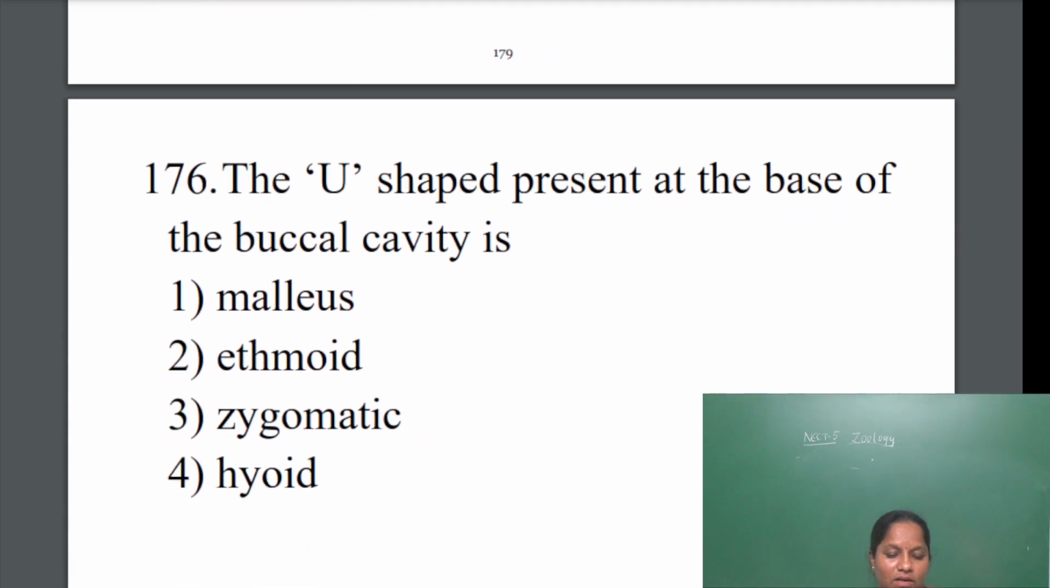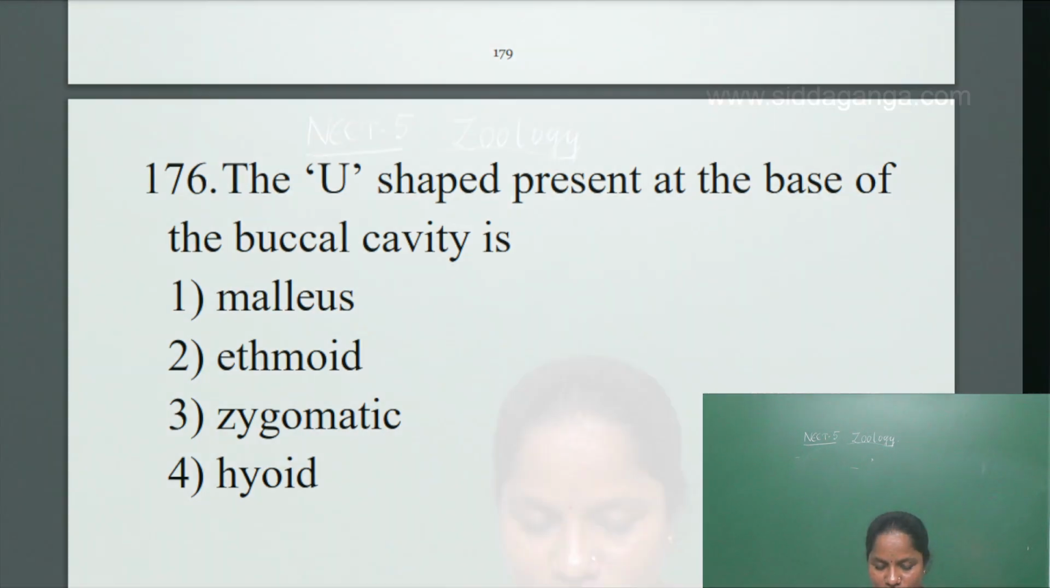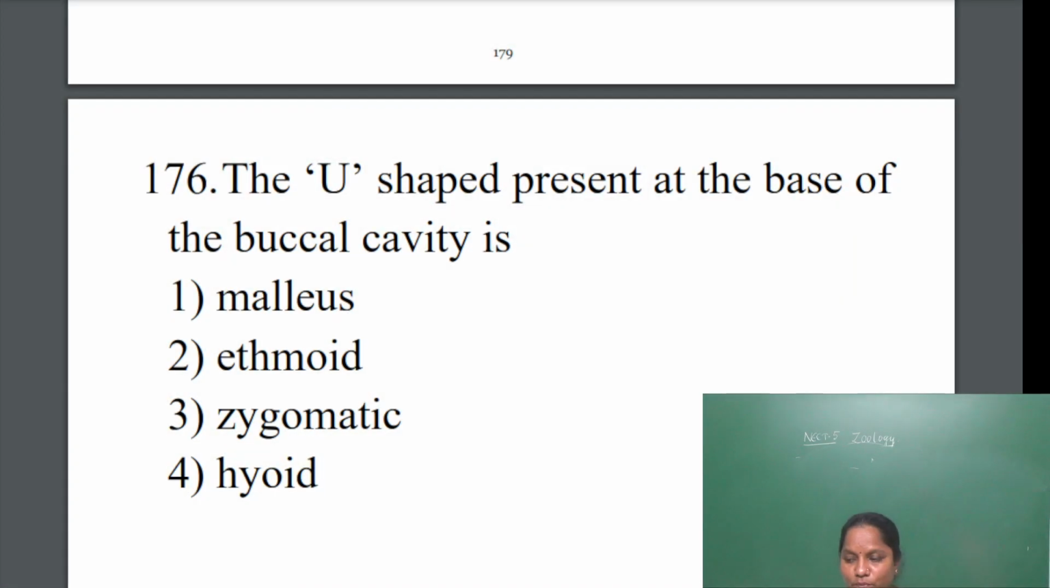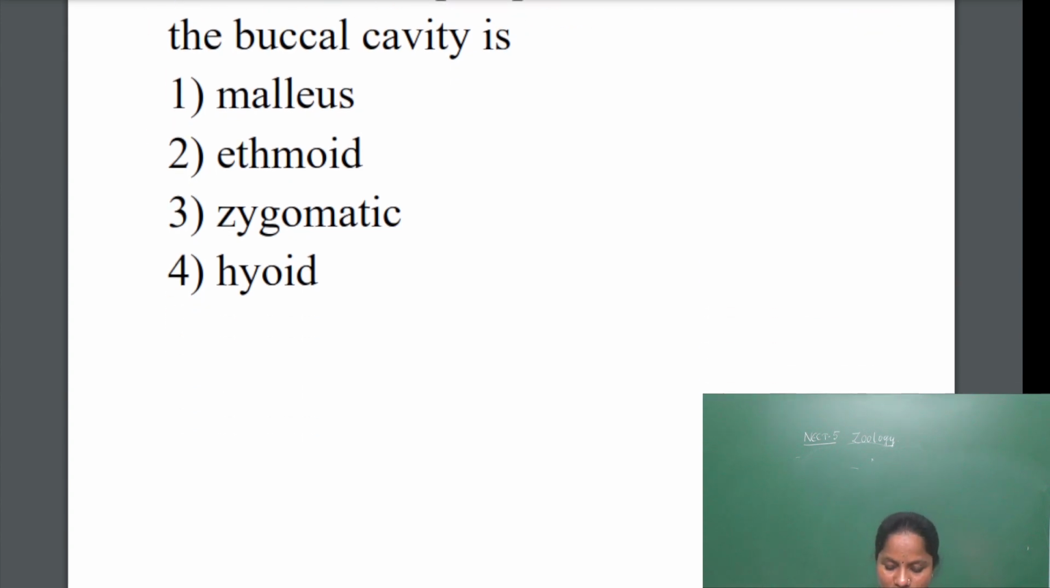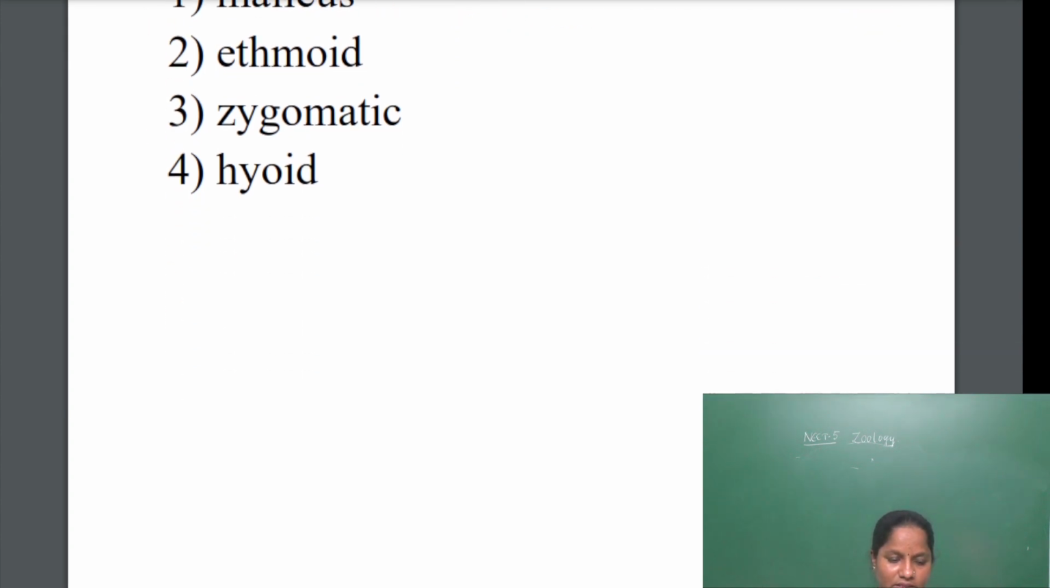Next one. The U-shaped bone present at the base of the buccal cavity is called the hyoid bone. So this is very important. The malleus is a bone of the ear. Incus, malleus and stapes are in the middle ear. Ethmoid is the bone present in the nasal cavity. Zygomatic is the bone present in the jaw region. So the answer will be hyoid bone, a U-shaped bone present in the buccal cavity. So the answer is the fourth one.